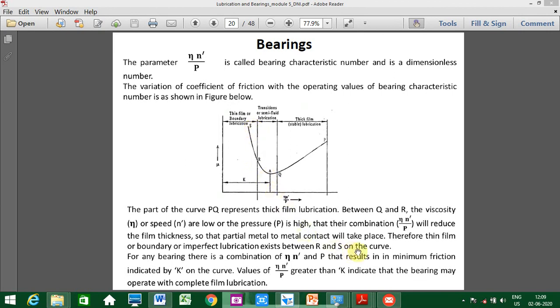So on the curve, for any bearing, there is a combination of eta n dash and P that results in a minimum friction indicated by K. This K, what you see here, is the minimum friction indicated by K on the curve. Values of eta n dash by P greater than K indicate that the bearing may operate at complete lubrication. If the value is less than K, then there is no complete film lubrication. This is the basic you have to understand here.